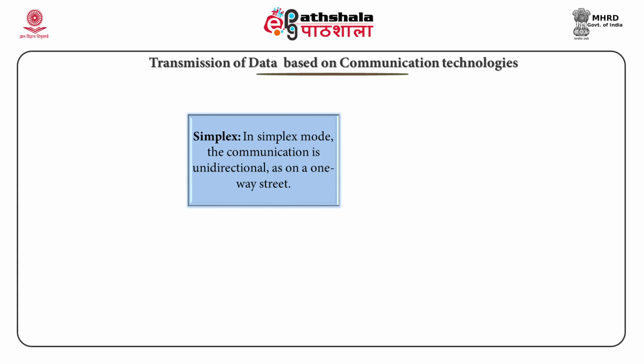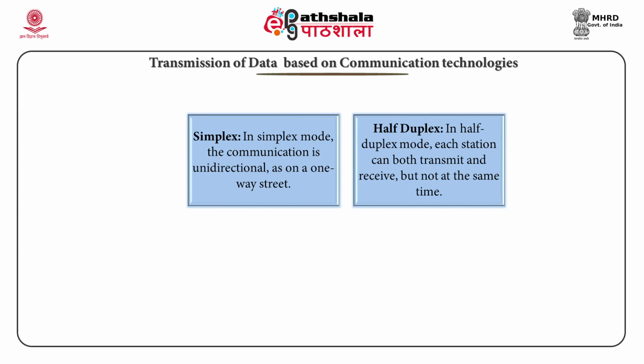For the communication, only one of the two stations on a link can transmit the data at a time. The other station can only receive the data. Keyboards and traditional monitors are both examples of simplex devices.